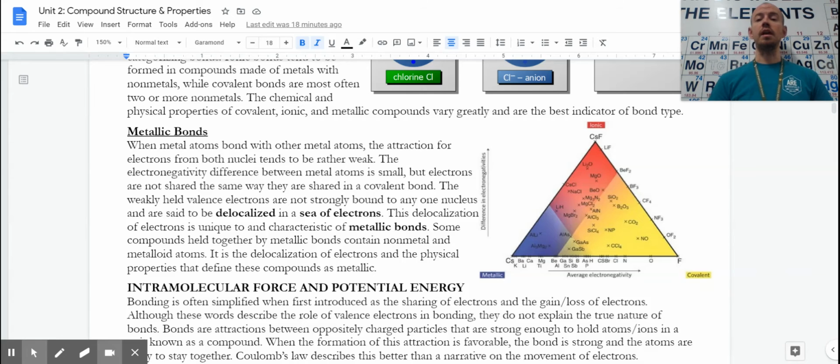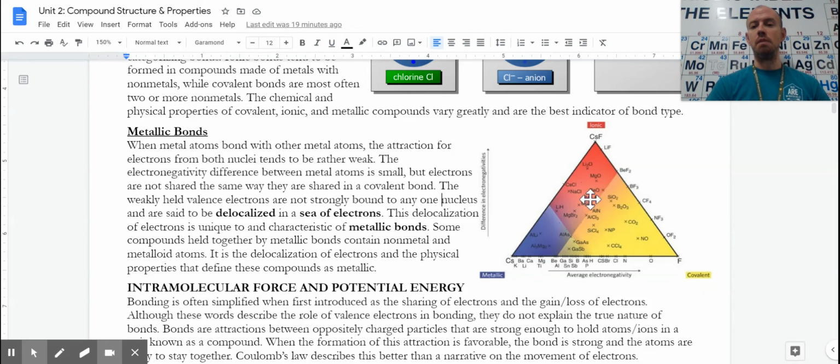So for all of these types of bonds, we initially talked about a spectrum between perfectly gaining and losing and perfectly sharing. We set up borders around 2.0 for where it becomes ionic, around 0.4 for where it becomes nonpolar covalent, containing metals and only metals for metallic. But really there is a better representation right here, where if I look at how big the electronegativity difference is, and I look how big the average electronegativity of the two elements are, it gives me a good indicator of what type of bond I would have.